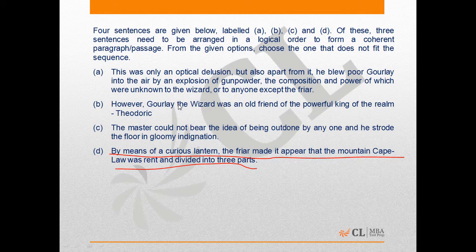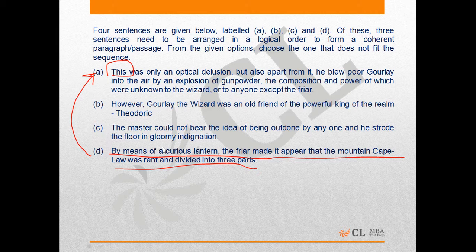Now, if you look at option A, this was only an optical delusion, but also apart from it, he blew poor Gole into the air by an explosion of gunpowder, the composition and power of which were unknown to the wizard or to anyone except the friar. Now here in this option, we have this word "this", and it has a connection with option D.